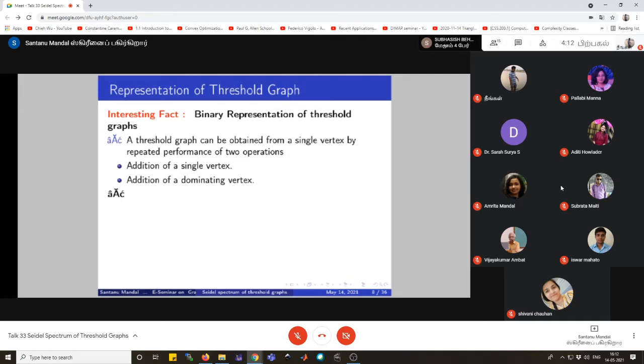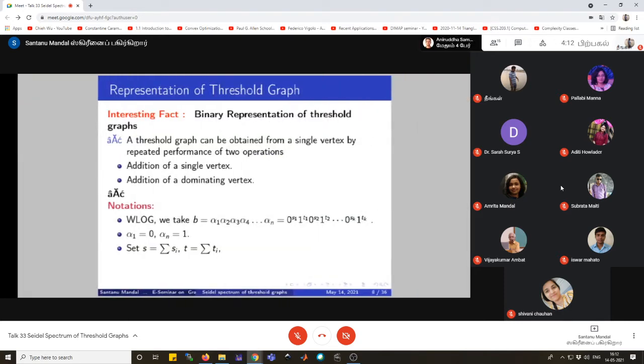And for our simplicity, we use some basic notation. Without loss of generality, we take the binary string alpha 1, alpha 2 up to alpha n like 0 to the power s1, 1 to the power t1, up to 0 to the power sk, 1 to the power tk. And we always take alpha 1 equals 0 and alpha n equals 1 for a connected threshold graph.